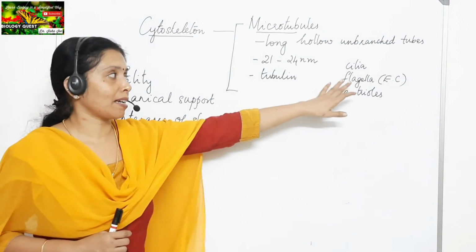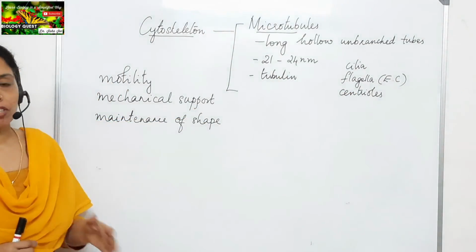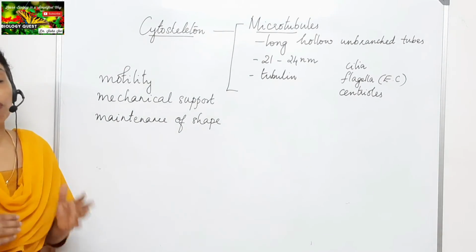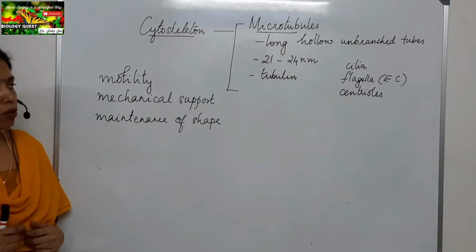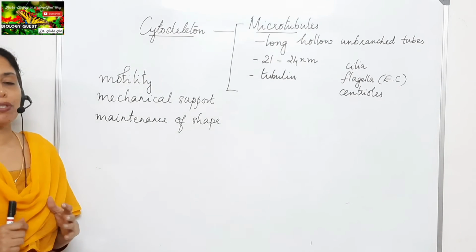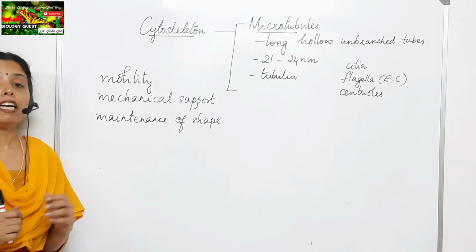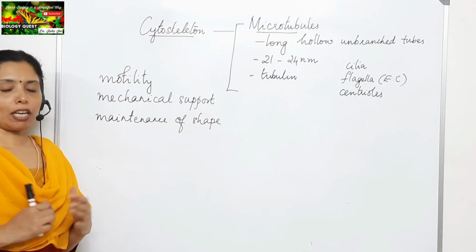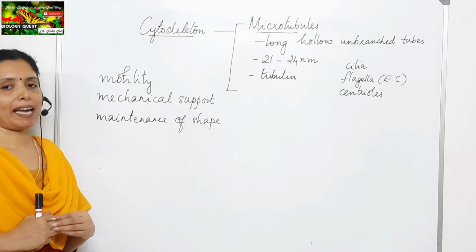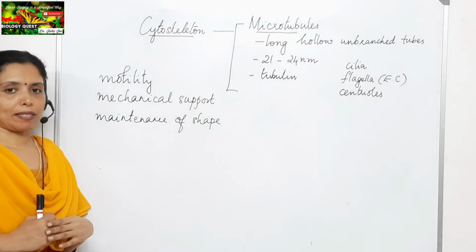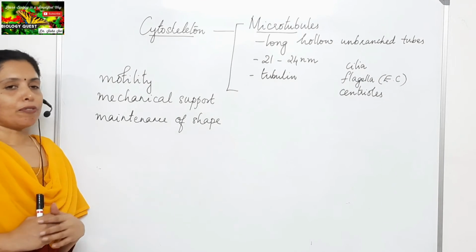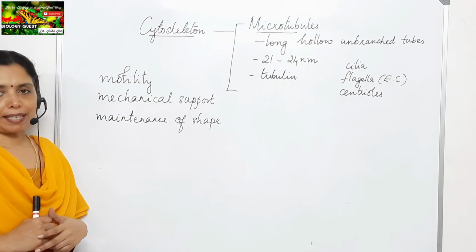As you can see in the case of the cilia and flagella, it helps in movement of the cell. And also, it is the microtubules that help in maintenance of the shape of the cell. So, that is the first class of cytoskeleton.